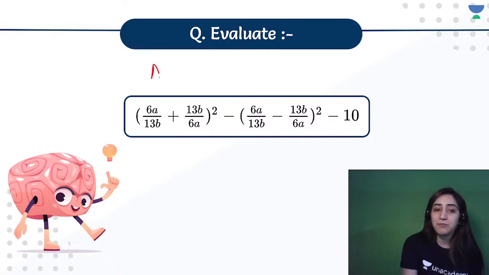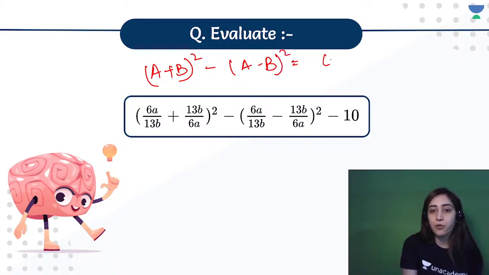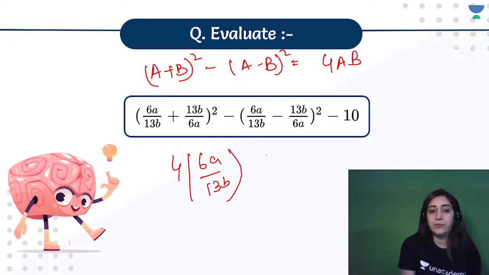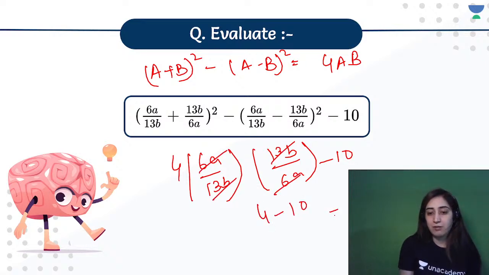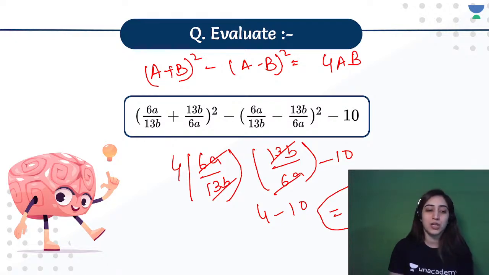What would be the right answer for this? We'll apply the same technique, that is a plus b whole square take away a minus b whole square, that is 4ab. And I'll write 4 times 6a by 13b into 13b by 6a, minus 10. This gets cancelled. So 4 minus 10 will give you negative 6. Very good, Ayush and Shiva. Great job. Both of the kids are really very active today.